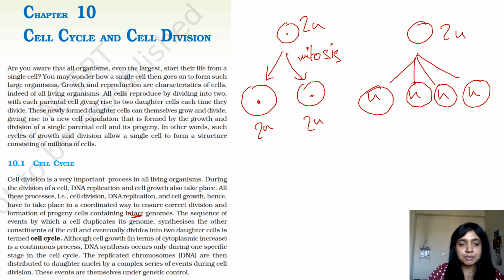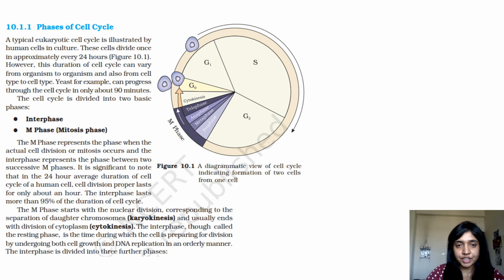The sequence of events by which a cell duplicates its genome, synthesizes other constituents of the cell, and eventually divides is known as cell cycle. We all know that, right? Although cell growth is a continuous process, DNA synthesis occurs only during one specific stage in the cell cycle. The replicated chromosomes are then distributed by a complex series of events occurring during cell division. Alright, so let's move ahead.